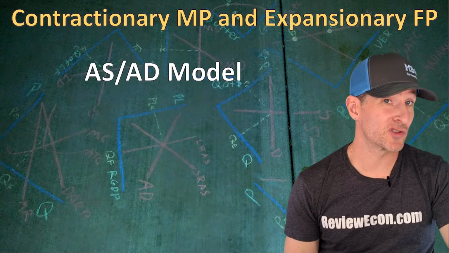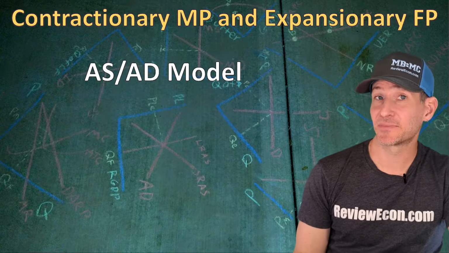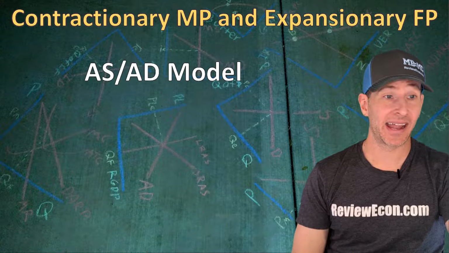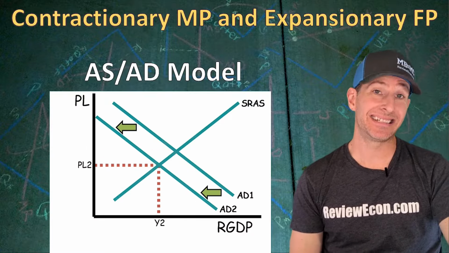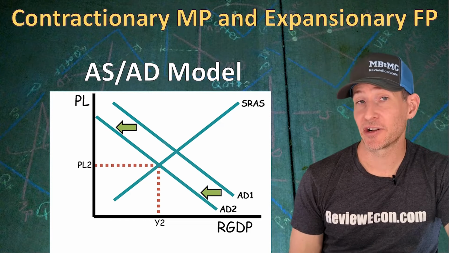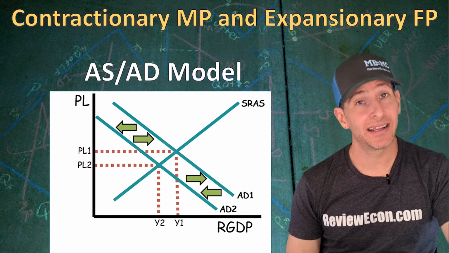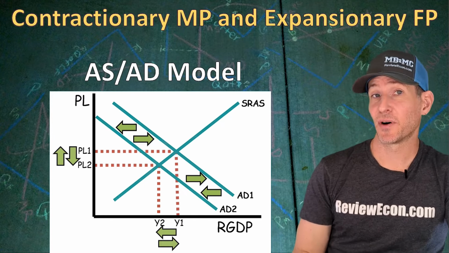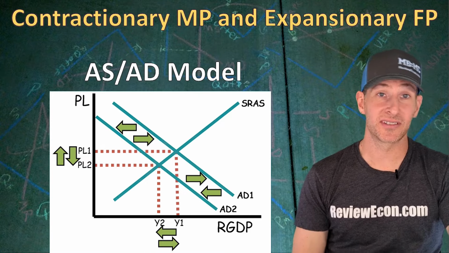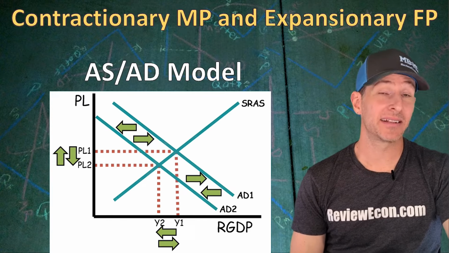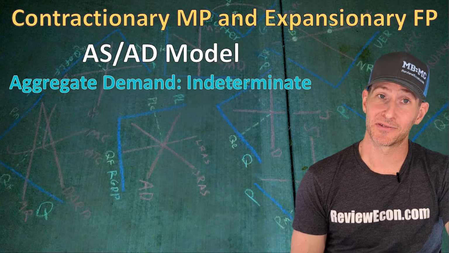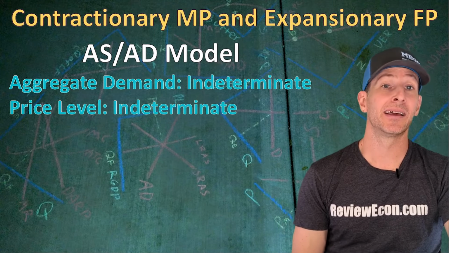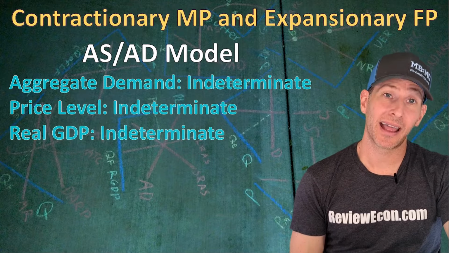Next, let's take a look at contractionary monetary policy and expansionary fiscal policy. On that ASAD model, we're going to see the contractionary monetary policy decrease the aggregate demand curve. The expansionary fiscal policy, though, is going to increase the aggregate demand curve. And since both of those actions are opposing forces in the ASAD model, that means that the shift of the aggregate demand curve is going to be indeterminate. As a result, the price level will now be indeterminate, and the real output and unemployment will both be indeterminate.